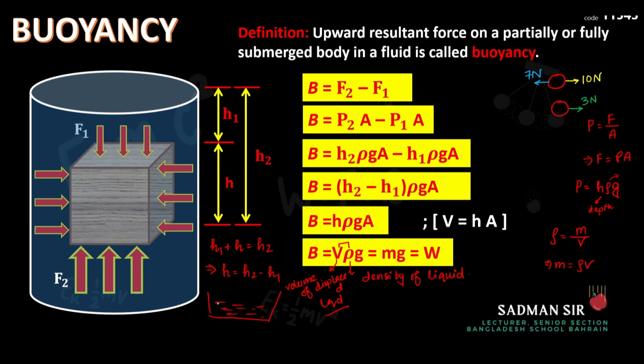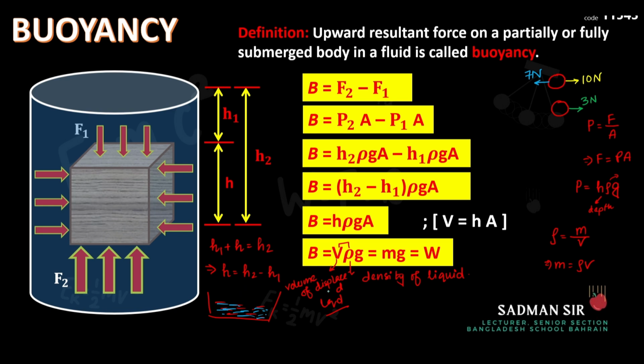Let us give it blue color, even though water has no color. Let us say this is the water which has been displaced by this object. So this liquid will be called displaced liquid. Now what will be the volume of this liquid? This volume will be equal to the volume of the object. If the object has a smaller volume, then a small amount of water will be displaced. And if the object has a larger volume, then a larger amount of liquid will be displaced, right?